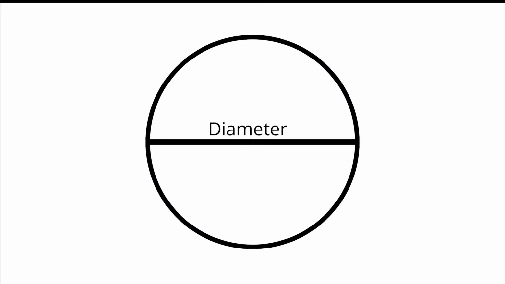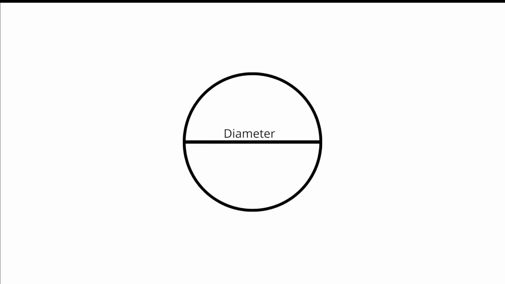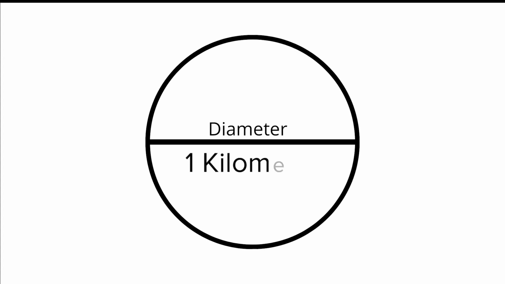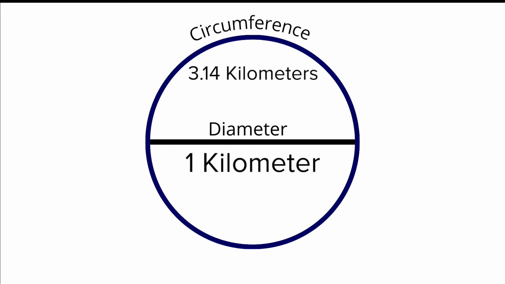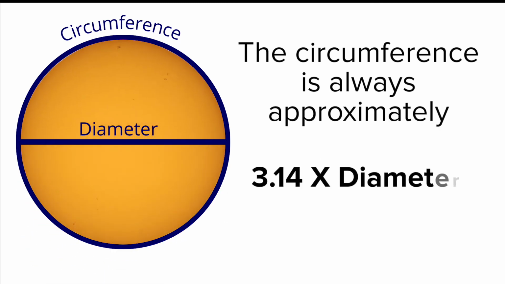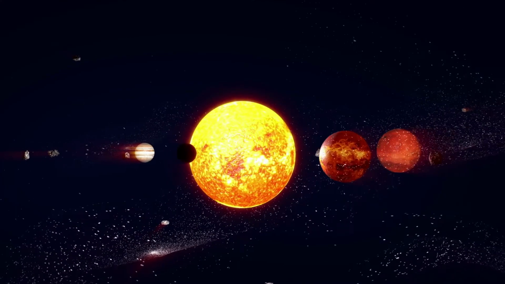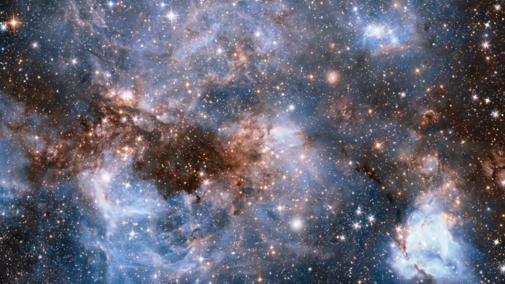And what if we had a smaller circle that had a diameter of 1 centimeter? For this circle, the circumference would be approximately 3.14 centimeters. And suppose there was a massive circle that had a diameter of 1 kilometer. For this circle, the circumference would be approximately 3.14 kilometers. The circumference is always approximately 3.14 times as big as the diameter. That was not invented by anyone. That's just how circles are, any circle in the universe.